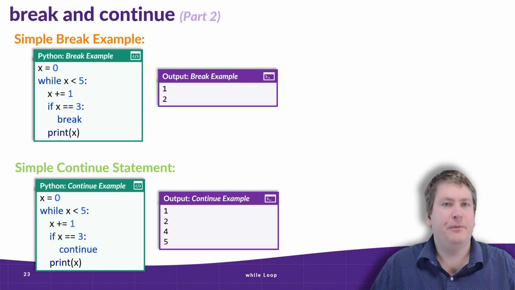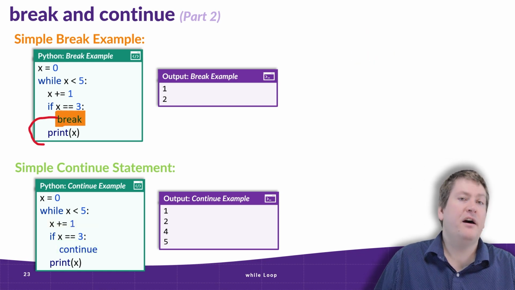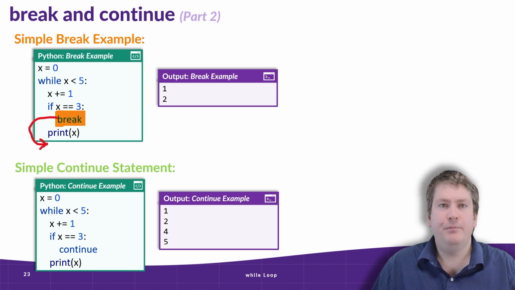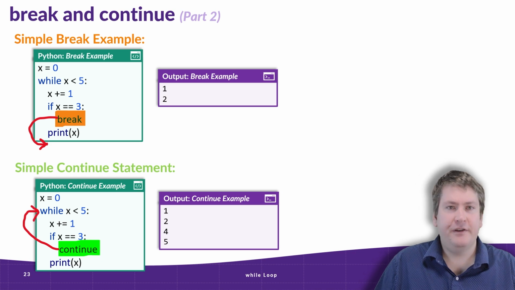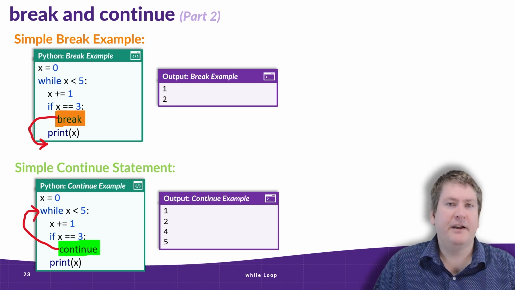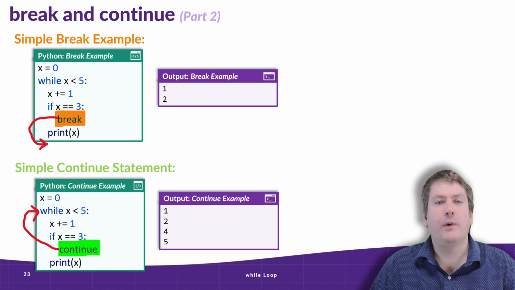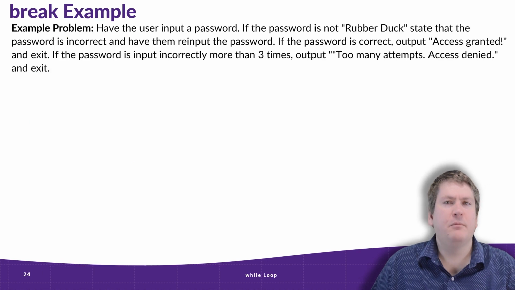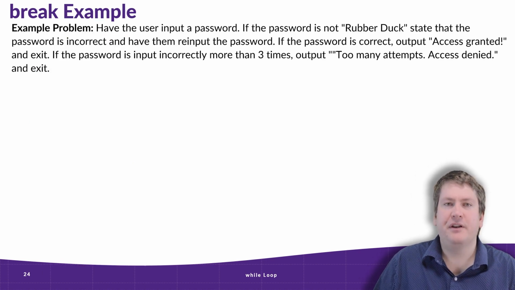So let's summarize what we've covered here. Break causes us to immediately terminate the loop and start at the first line after the loop, whereas continue causes us to immediately restart the loop and skip any remaining lines inside that loop. And these can be quite powerful, and they make our code a little bit neater than trying to write complex conditions in the while loop. But let's take a look at a more interesting example. Those two are pretty simple.